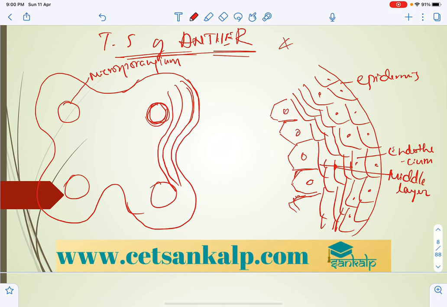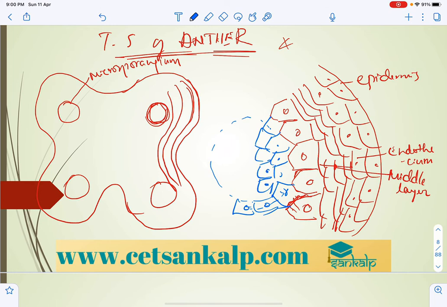So the 4th layer is called as tapetum, and inside this we can take sporogenous cells, generally in circular form. So let us represent these. These are the sporogenous cells, and these sporogenous cells are going to produce pollen grains.